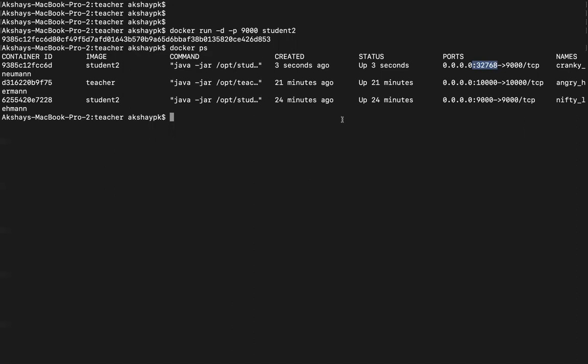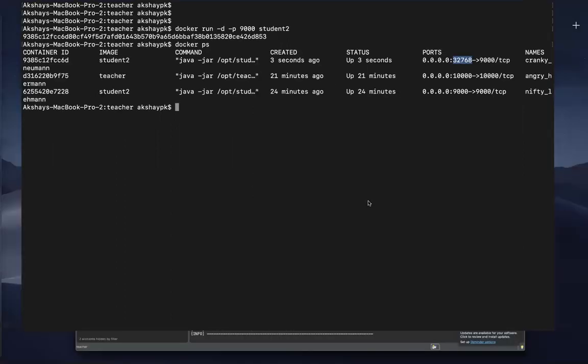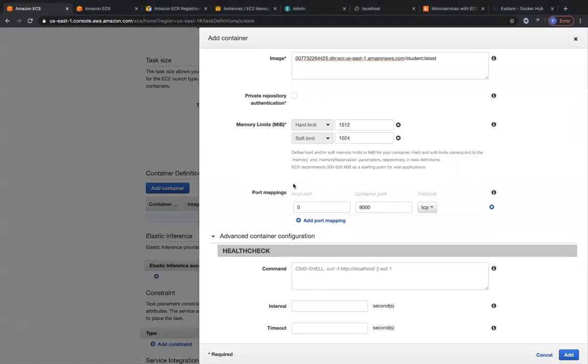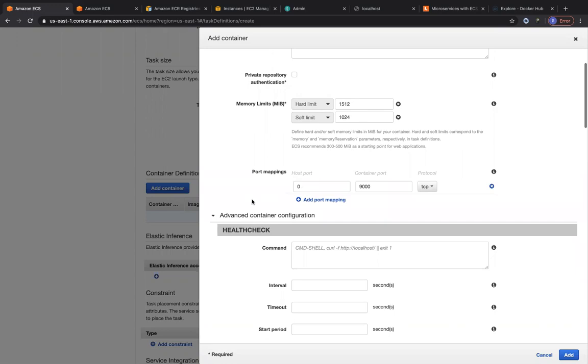So that's the reason why you have to understand dynamic port mapping. When it comes to containers, it's very helpful. When it comes to the load balancer, it's also very helpful because it automatically spawns the container and then maps it to a dynamic port at runtime on your EC2 instance, or in that particular use case, on my laptop, right? So I'm going to leave the host port to be 0 for dynamic port mapping.